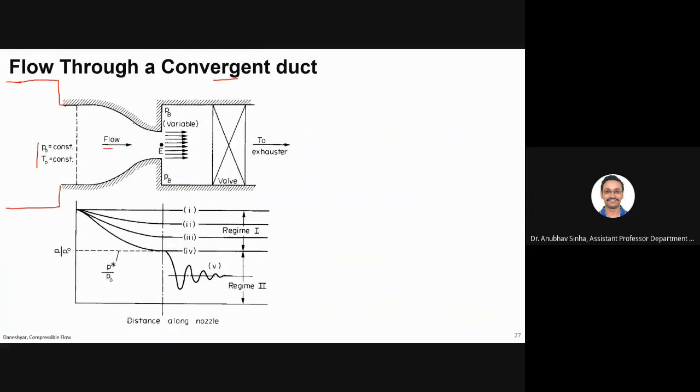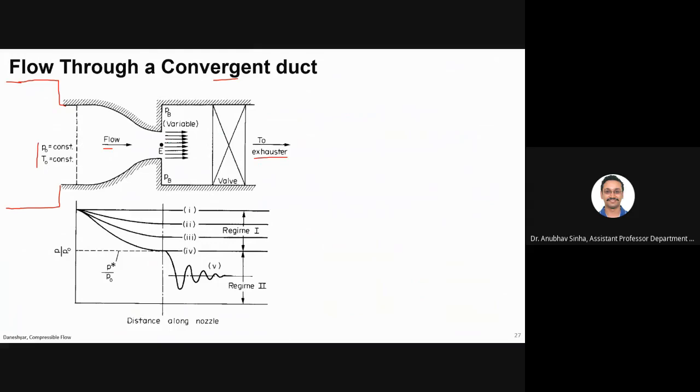Now I have a converging passage which is connected to a chamber. Now this chamber, you can exhaust it to the atmospheric conditions, or what you can do is connect this to an exhauster or a vacuum pump, and you can reduce the pressure.